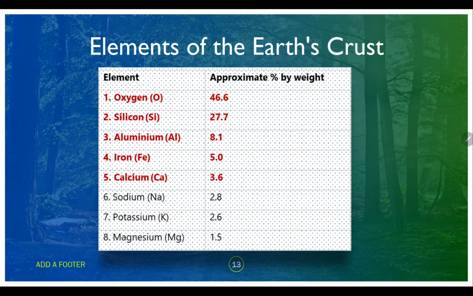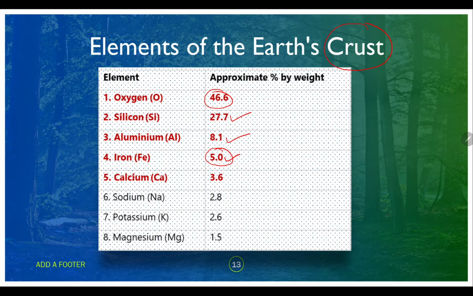So next we need to understand what are the elements of the earth's crust and also what are the elements of the earth. If you go for the crust only, the most abundant element is oxygen. Next comes silicon and aluminium. In fact, iron, which is the most abundant in the earth's matter, is only 5% when you come to the earth's crust.